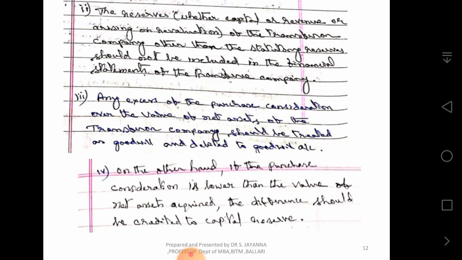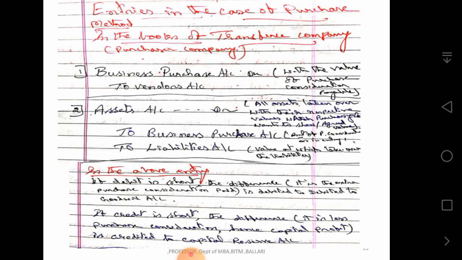Now, entries in the case of purchase method. In the books of the transferee company, the purchaser company, the first entry is: Business purchase account debit to vendor's account, with the value of purchase consideration payable. Secondly, assets account debit to business purchase account and liabilities account. Assets means all the assets taken over with the respective values